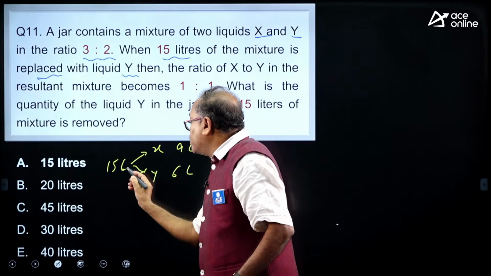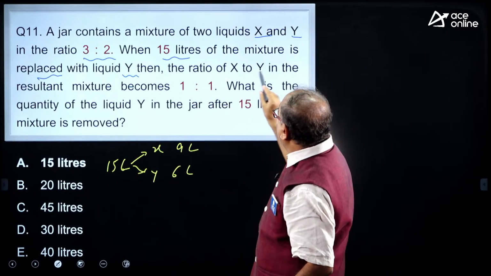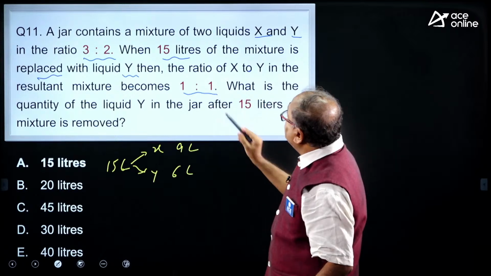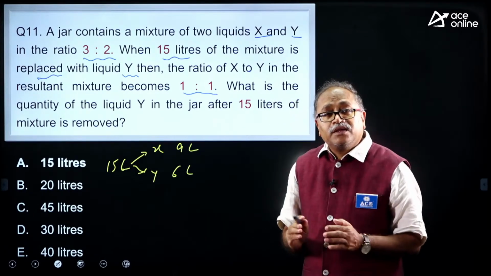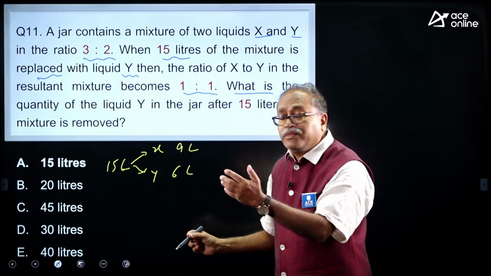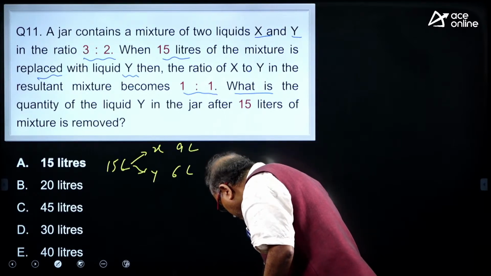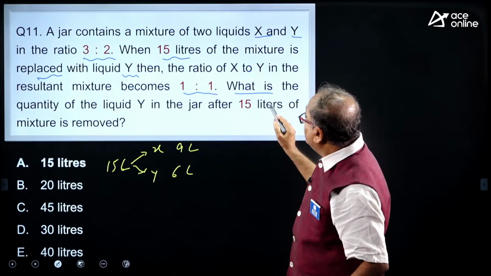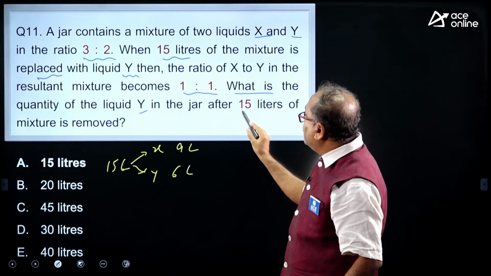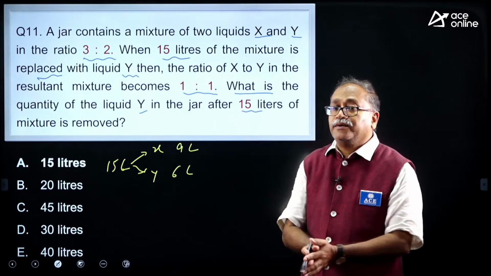Instantly it should strike in your mind. Further, the ratio of x and y in the resultant mixture is 1:1, which means both are the same, x is equal to y. What is the quantity of liquid y in the jar after 15 liters of mixture is removed?